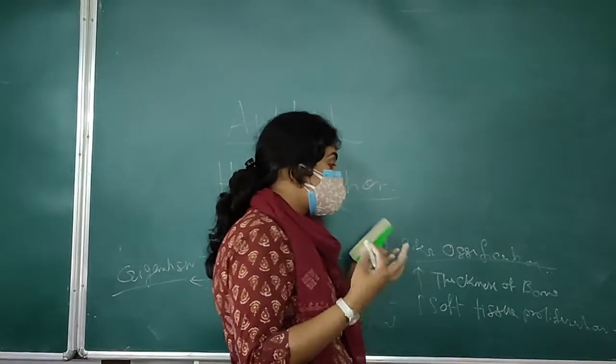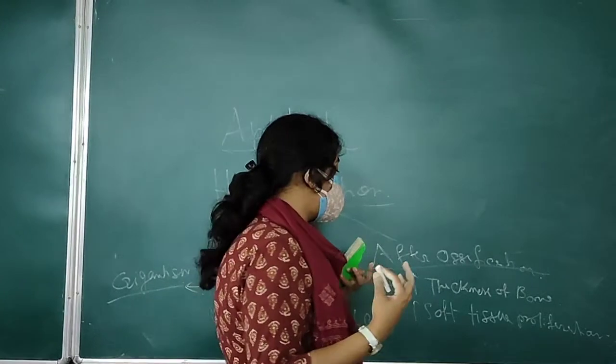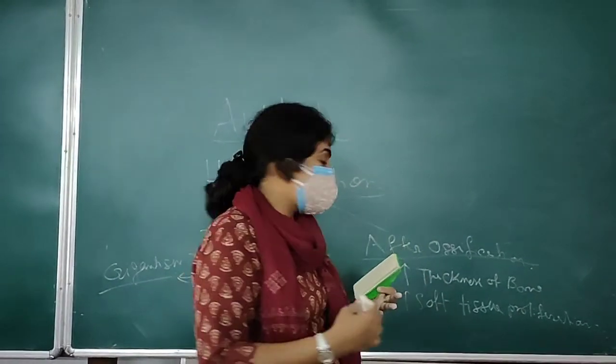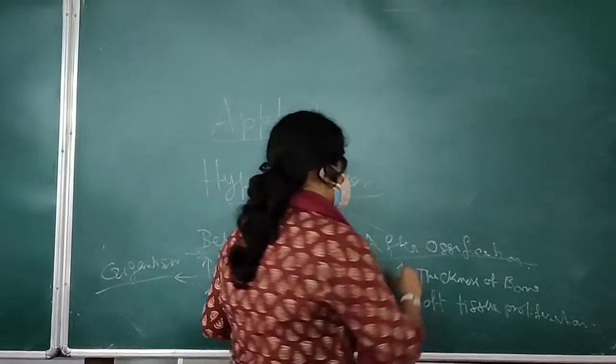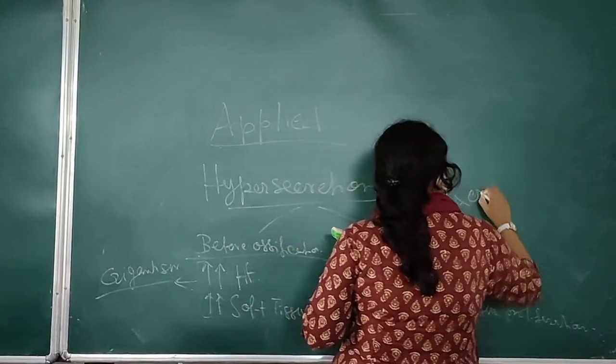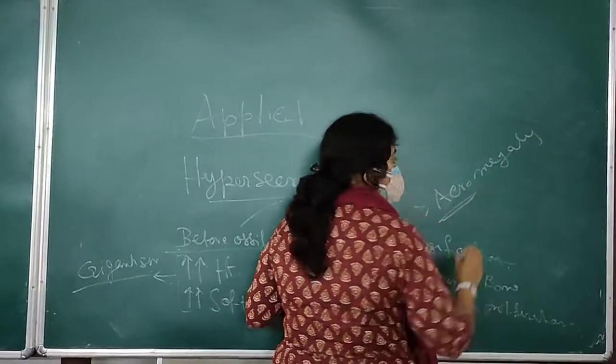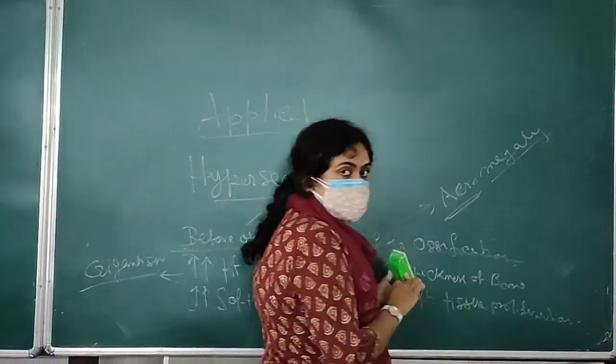So there will be thickened facial bone as well as thickened toe and finger with enlarged hand and foot, and this condition is known as acromegaly. Acromegaly. Acro means extremity and megaly means large.